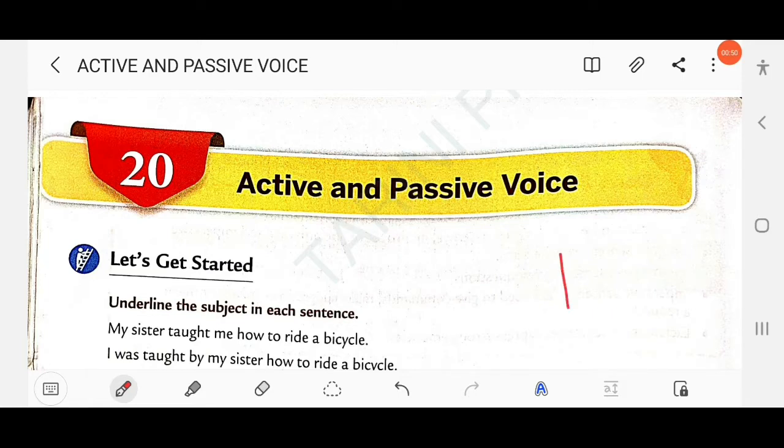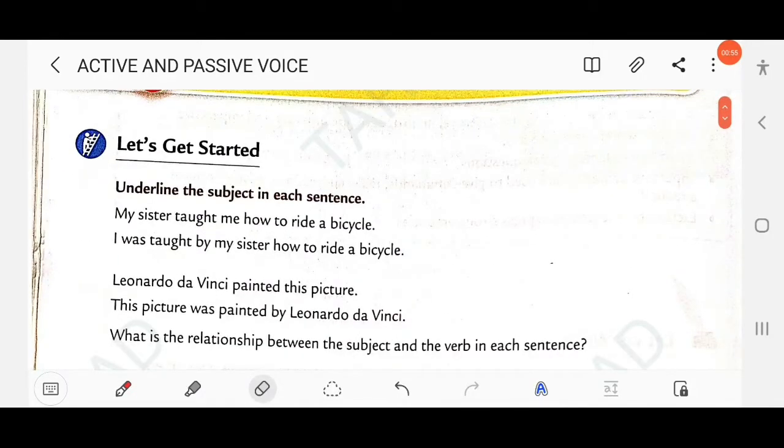So let's start. Underline the subject in each sentence. My sister taught me how to ride a bicycle. Here the action is done by someone. Who? My sister. So you have to underline my sister. I was taught by my sister how to ride a bicycle. In the second sentence you find the subject is my sister, not I.